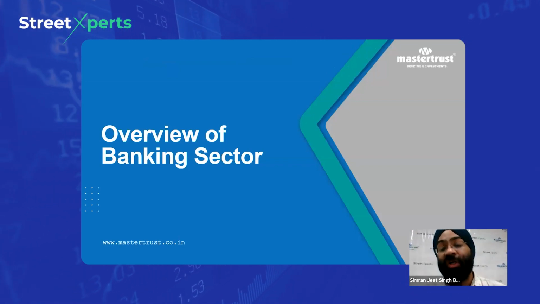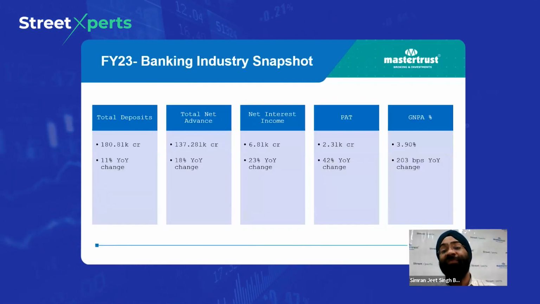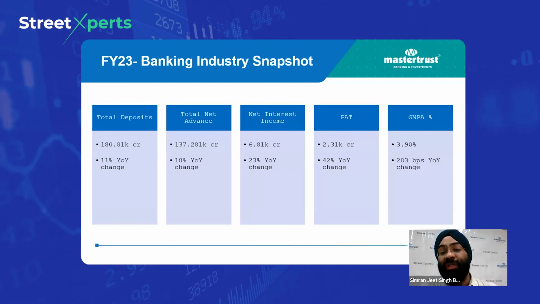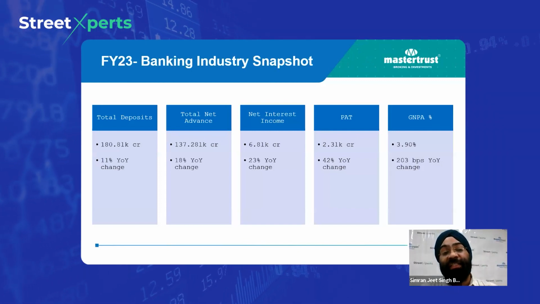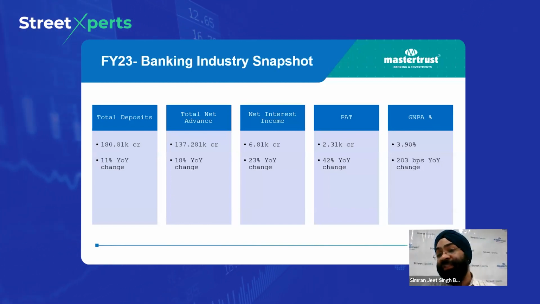So now let's talk about the overview of the banking sector, how they have performed in FY23. In FY23, now we will talk about the banking industry as a whole. We can see from the slide that the banks' total deposits have increased by 11% YOY in FY23.